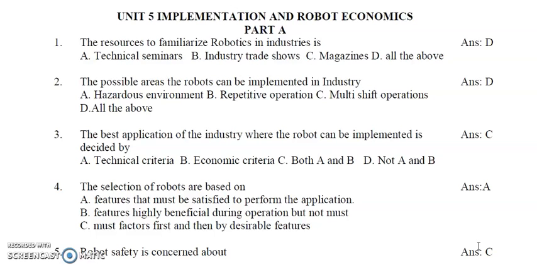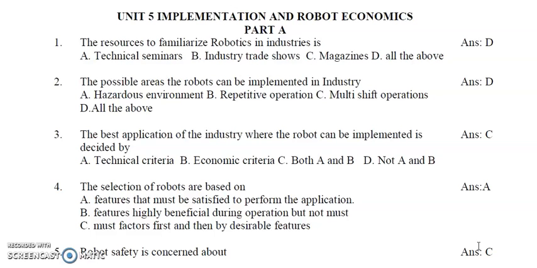The third one: the best application of the industry where the robot can be implemented is decided by A. Technical criteria, B. Economic criteria, C. Both A and B, D. Not A and B. So the next step in implementation is, after identifying the possible areas, we have to identify one particular application or 2-3 applications of industries where robot can be implemented.